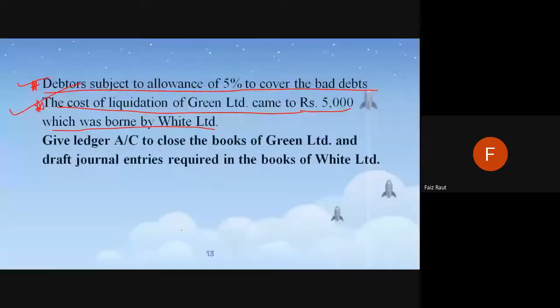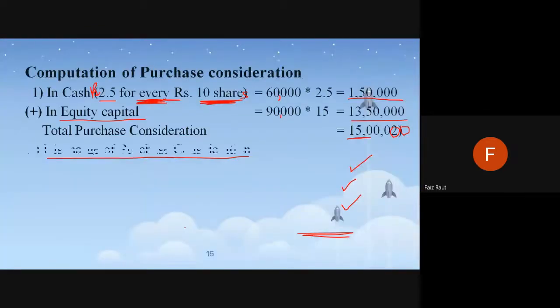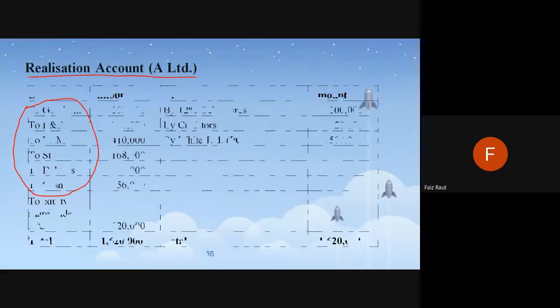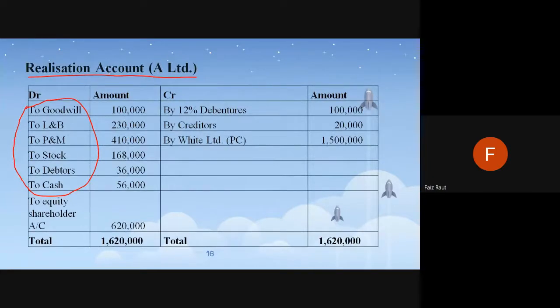But the realization account has been prepared by Green Limited, which is the target company. So they took it from their own books itself. Okay, they have used the amounts from their books itself.